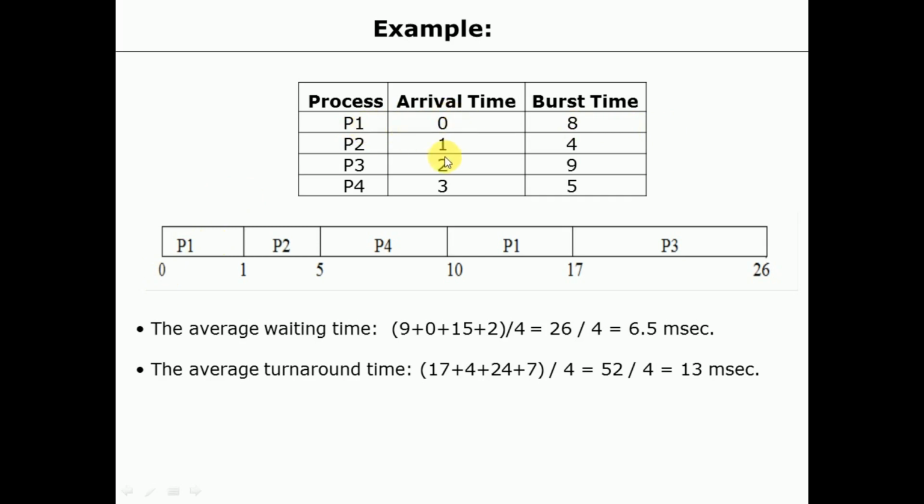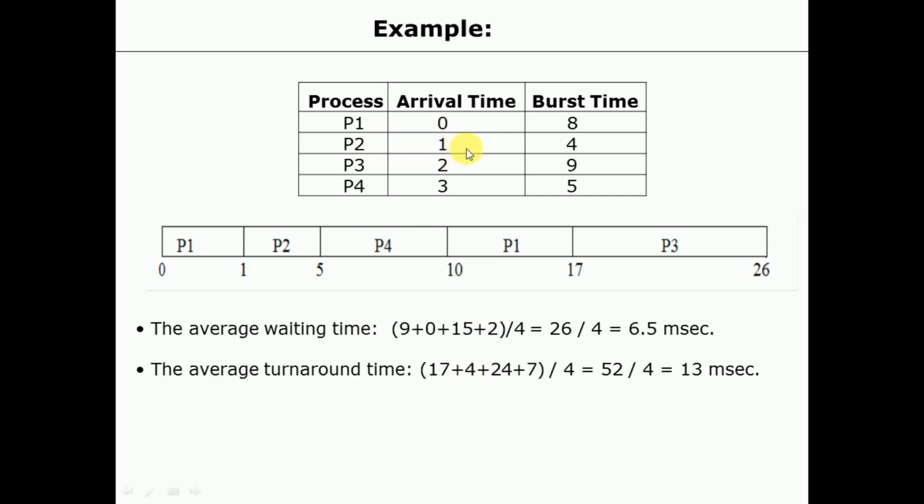So after 1 millisecond, P2 will also arrive. Now in the ready queue we have two processes, P1 and P2. The algorithm is shortest remaining time scheduling, which means each time you have to check the remaining execution time of every process, and select the process which has the smallest remaining execution time. So at time 1, P2 has also arrived in the ready queue.